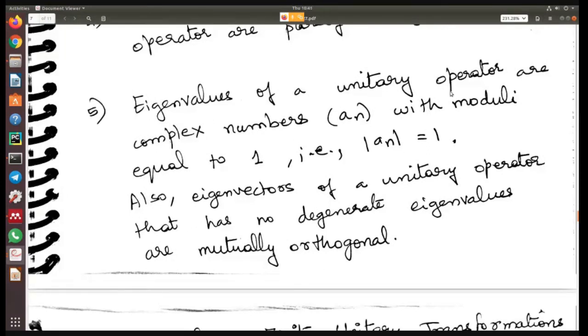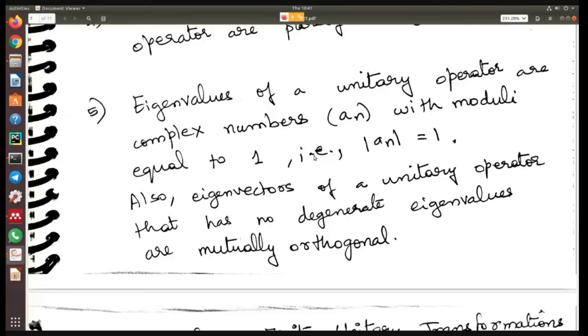Then the next one is: eigenvalues of a unitary operator are complex numbers with moduli equal to 1. What is a unitary operator? Remember, a unitary operator means U inverse is equal to U dagger. If that condition is satisfied, then it is a unitary operator.